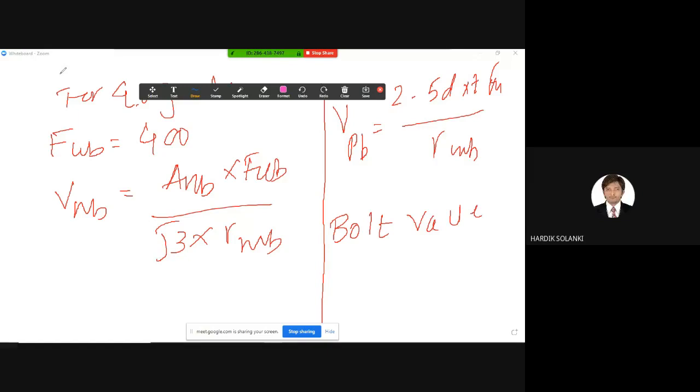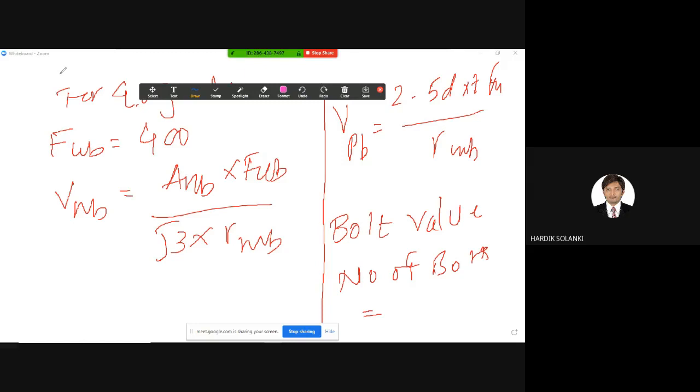You're going to find the bolt value, right? And from that bolt value, you can find the number of bolts. So this is similar to your example. I have given you the steps. You can go back and refer to your notebook for the solution.